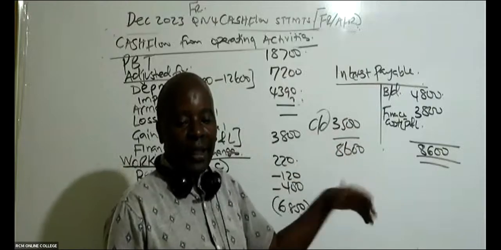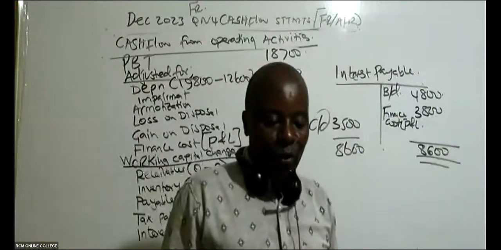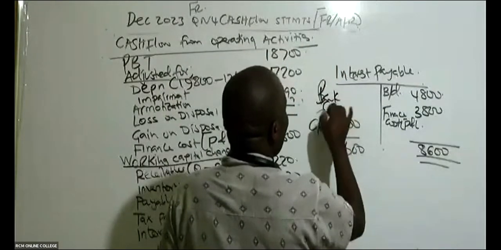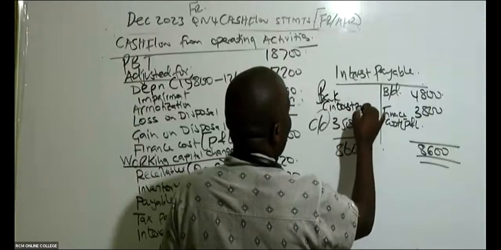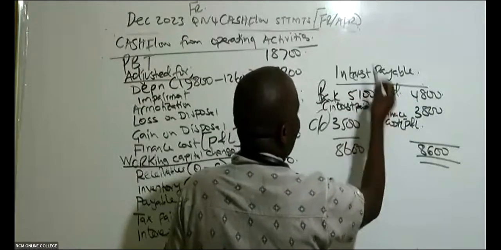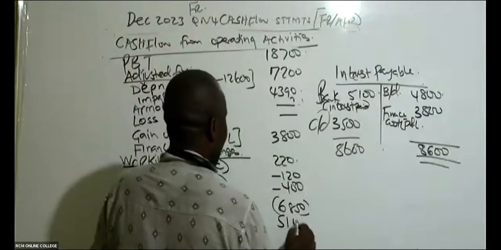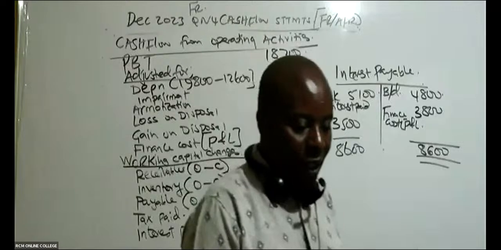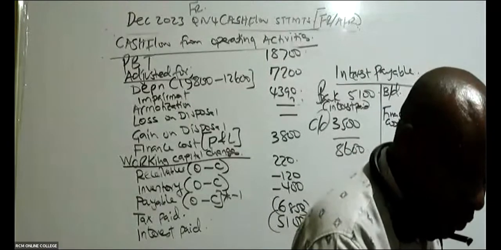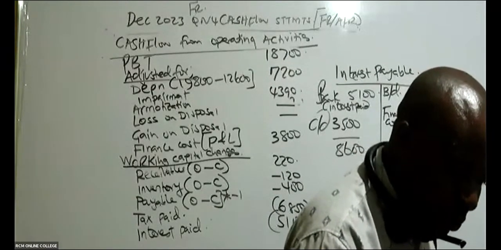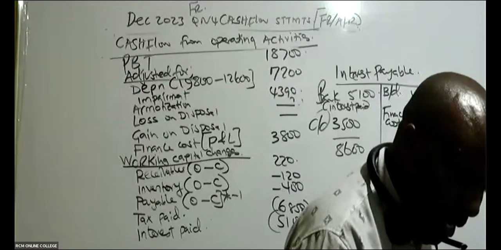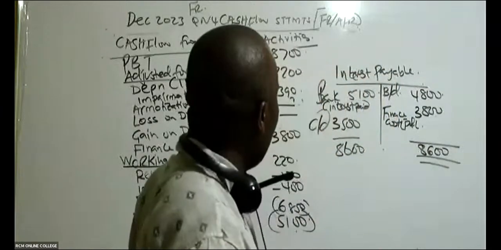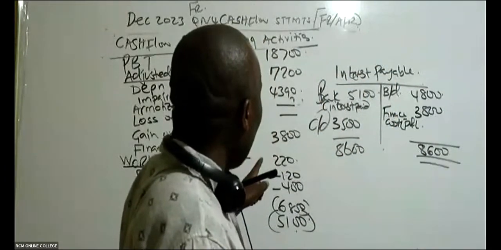So what does that mean? That we paid something. So in this case here, bank with interest paid. Somebody is telling me it's 5,100. So interest paid is 5,100, like that. The interest paid, I'm being told here, is 5,100.